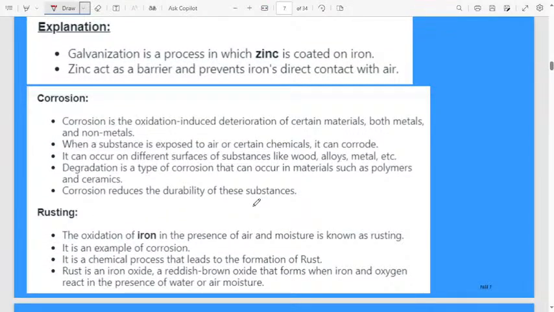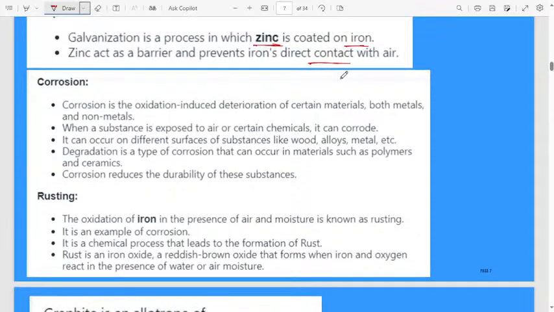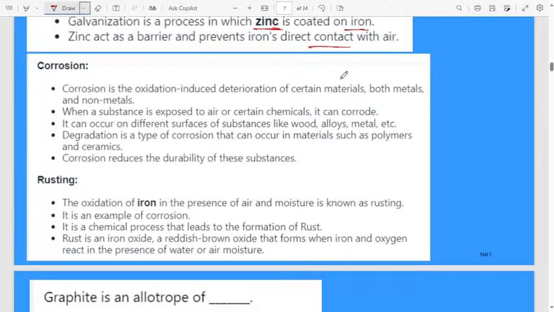What is the difference between corrosion and rusting? Galvanization is a process in which zinc is coated on iron. Zinc acts as a barrier and prevents iron's direct contact with air. Already I explained. Let us quickly recap what is meant by corrosion and rusting. Corrosion is the oxidation, deterioration of certain materials, both metals and non-metals.